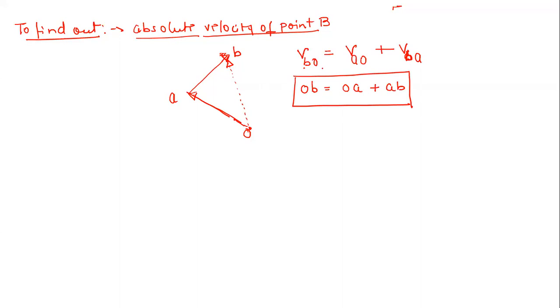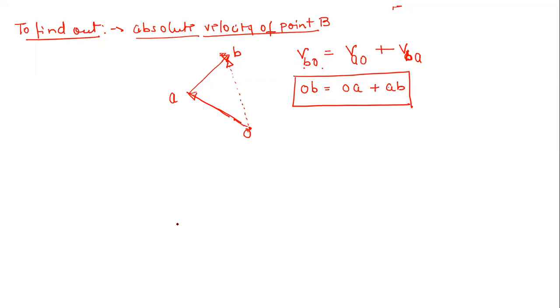So see what is going to happen here. This OB is simply equal to OA plus AB. The common letter in these two, the letter A, is eliminated and it simply becomes OB. So this is slightly easier to remember. Once you write it down, then you write it in velocity vector form: velocity of B with respect to O equals velocity of A with respect to O plus velocity of B with respect to A.